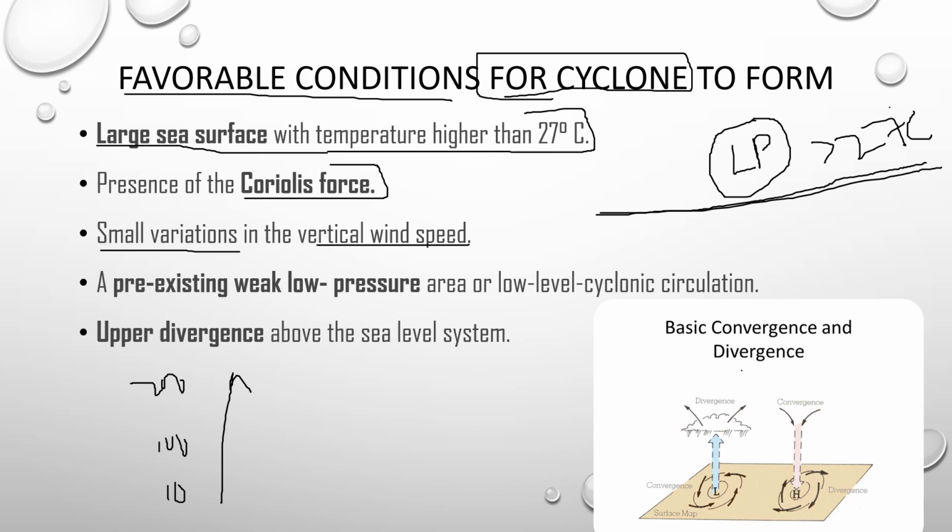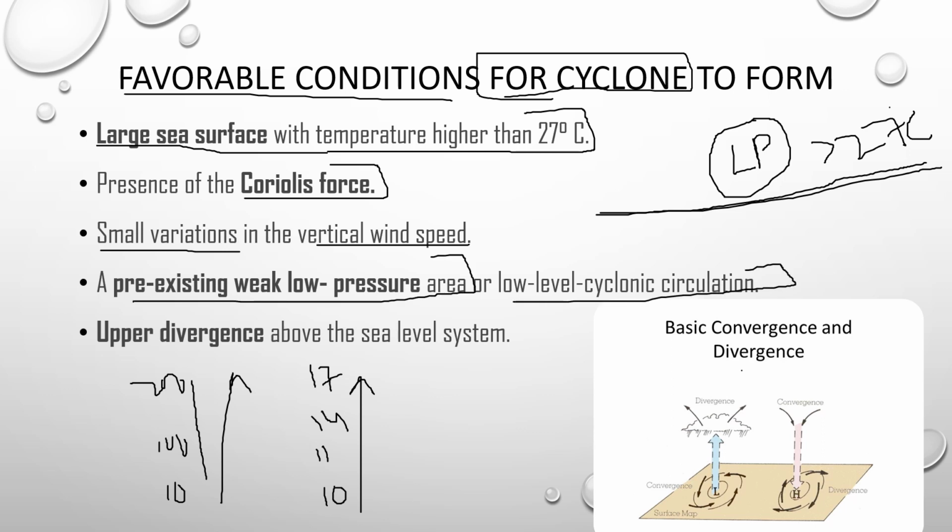This vertical wind speed should have minimum variations. If it is 10 here, it should be somewhere around 11, 14 or 17 kilometers per hour. So the wind variation should be very small. If the variations of the wind are high, then the cyclone may not be formed. And a pre-existing weak low pressure area or low level cyclonic circulation is much more mandatory.